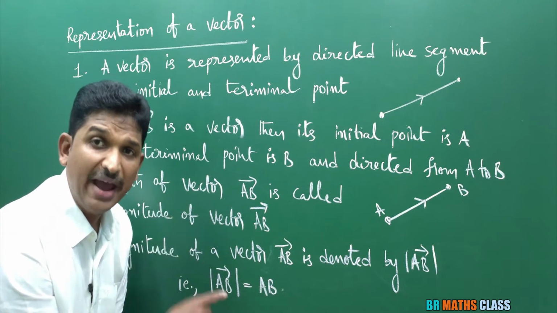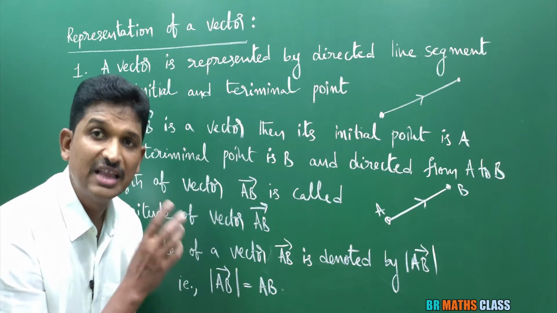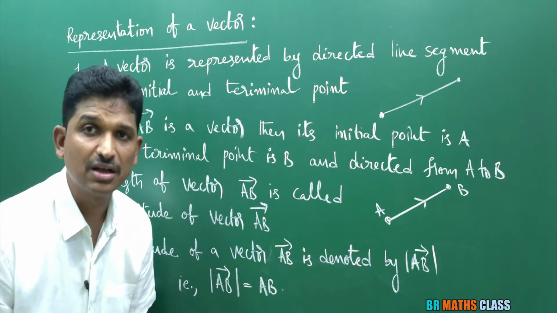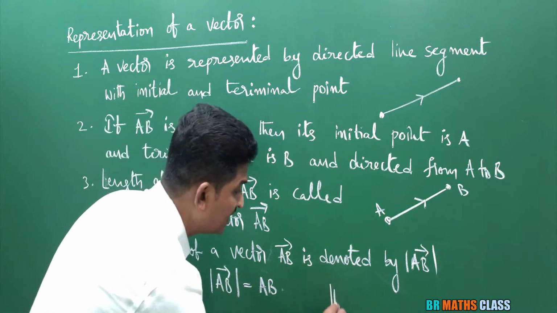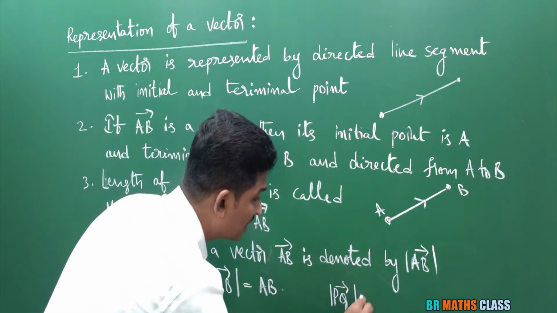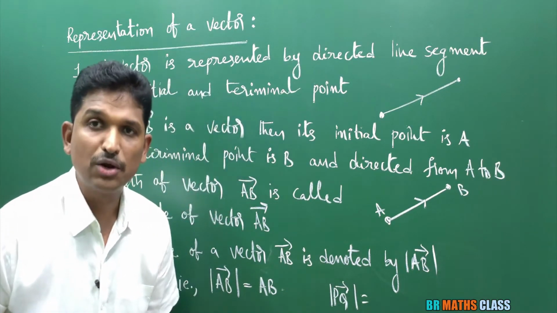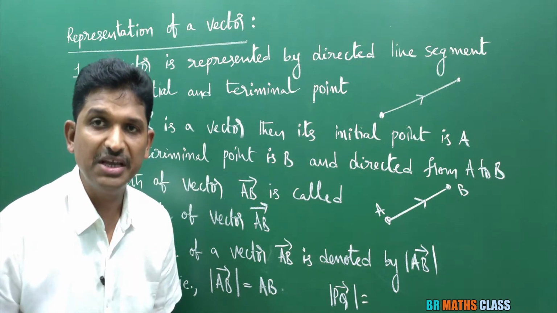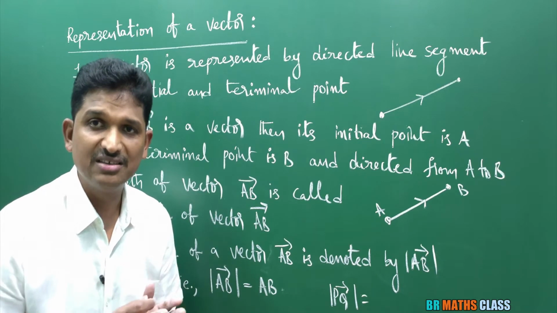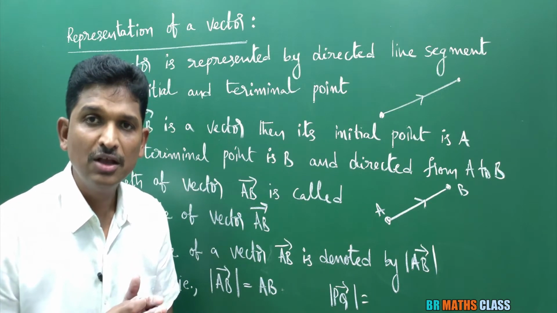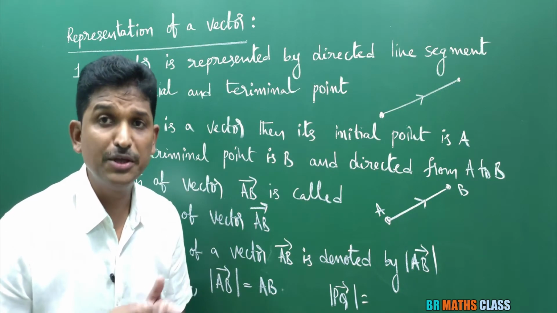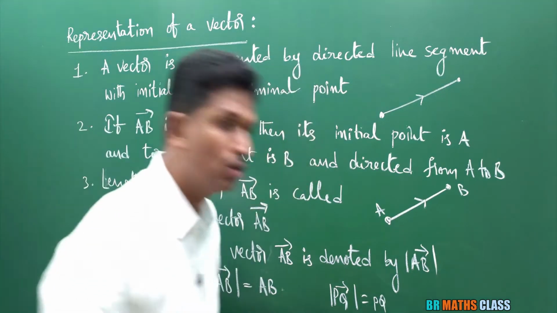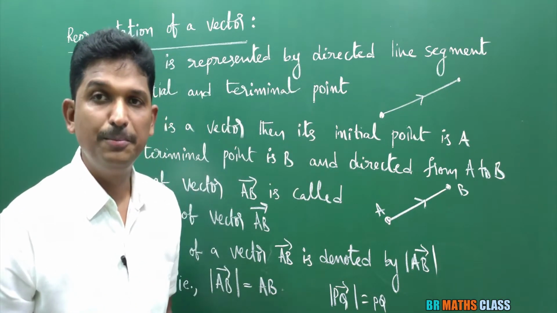What is the magnitude of the vector AB bar? The length of the vector AB bar is known as the magnitude of that vector. Suppose you need to calculate the magnitude of the vector PQ bar. PQ bar is a vector whose initial point is P, terminal point is Q, and it is directed from P to Q. So the length of the vector PQ bar is PQ. So the magnitude of PQ bar is PQ.